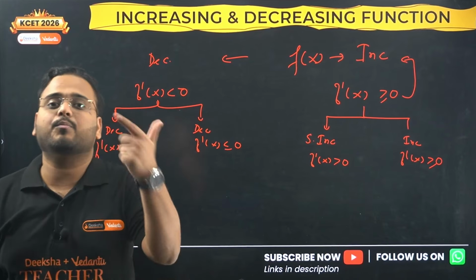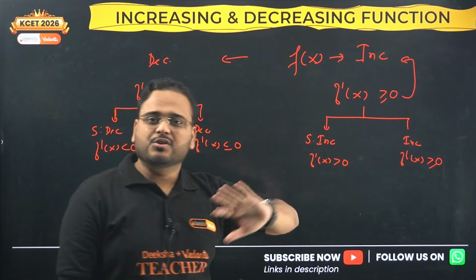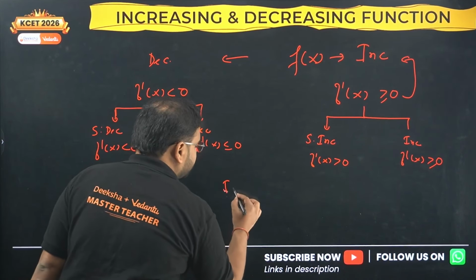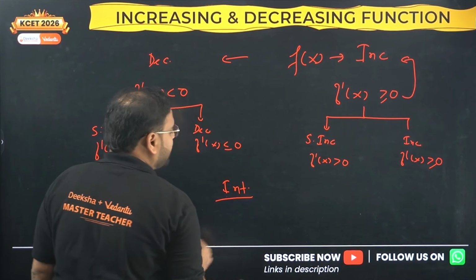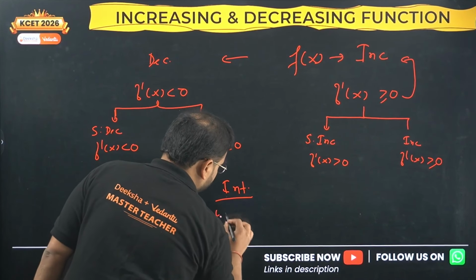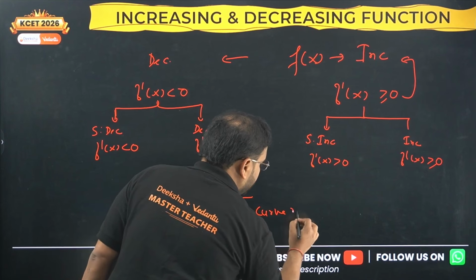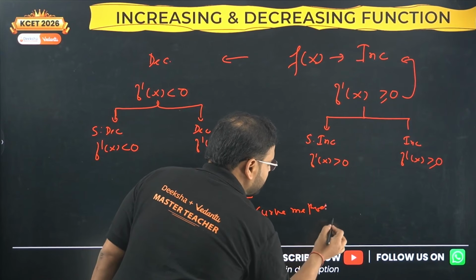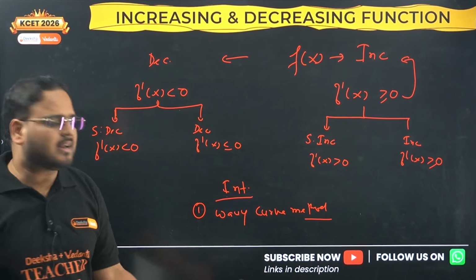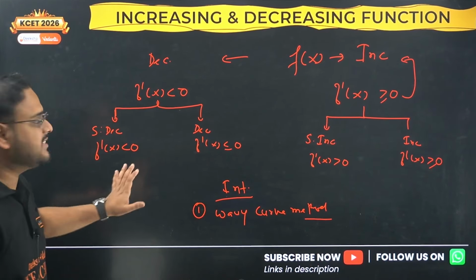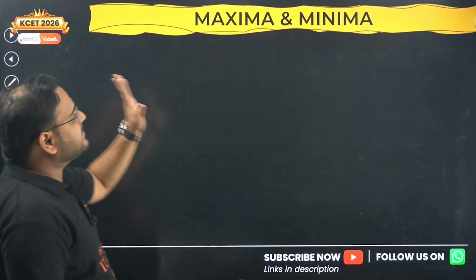Now this will be straightforwardly used when we're talking about the increasing or decreasing function at a point, meaning f dash of x at c. But when we talk about an interval, then what happens? In the case of an interval, you have to use the wavy curve method, where you plot on the number line and check it out. Don't worry about it, I will teach you once the problem solving starts, but right now the concept is this only. Next is the maxima minima function.